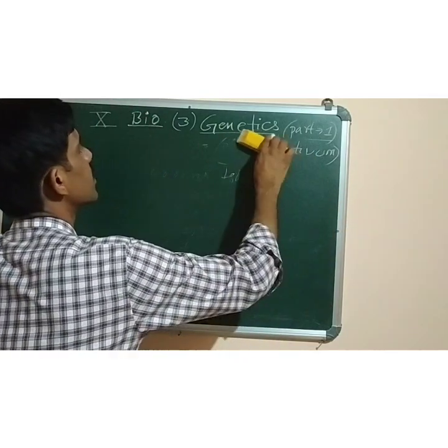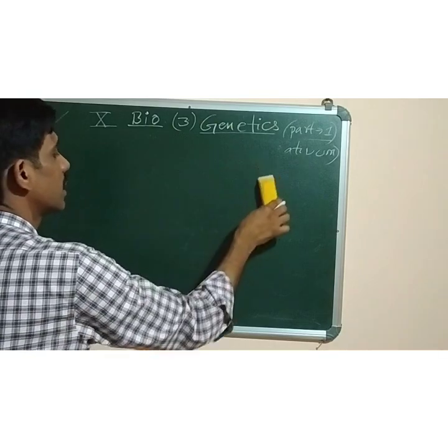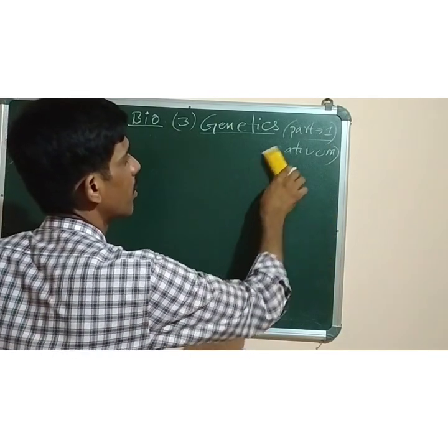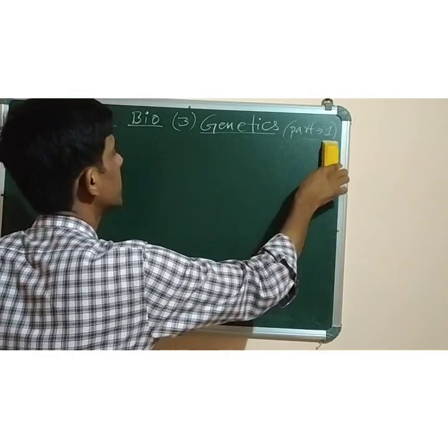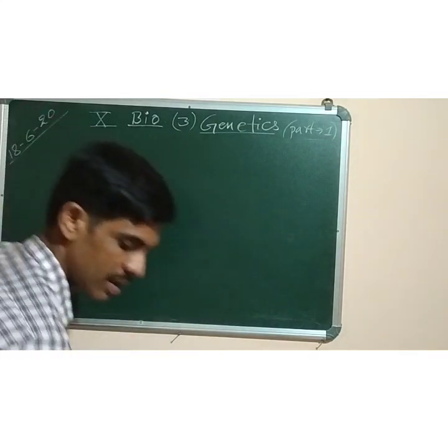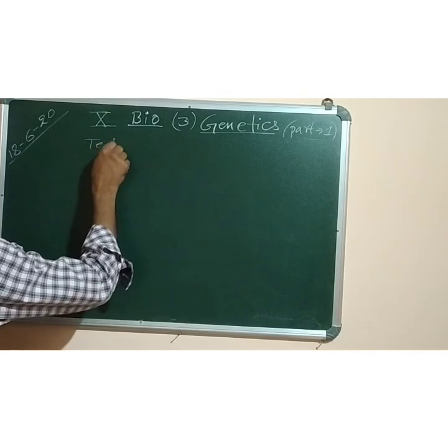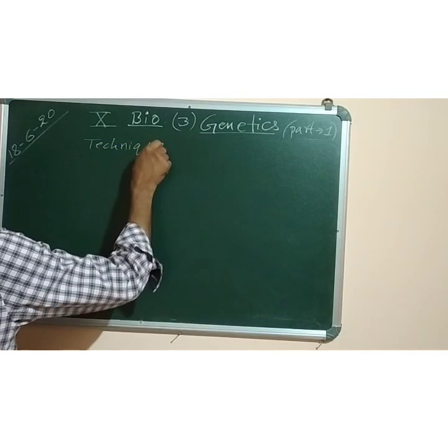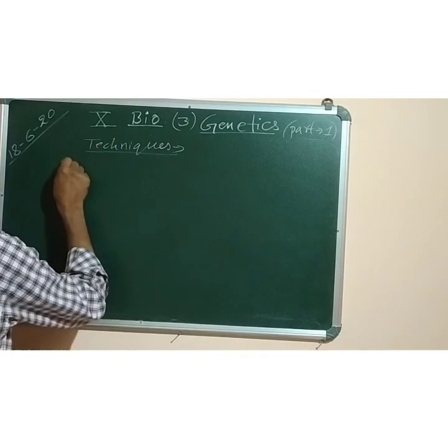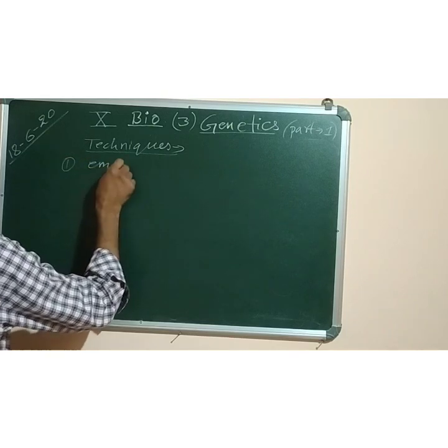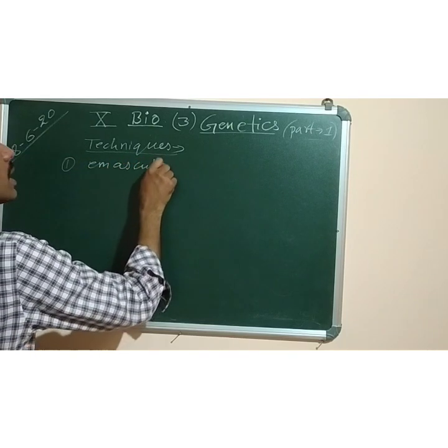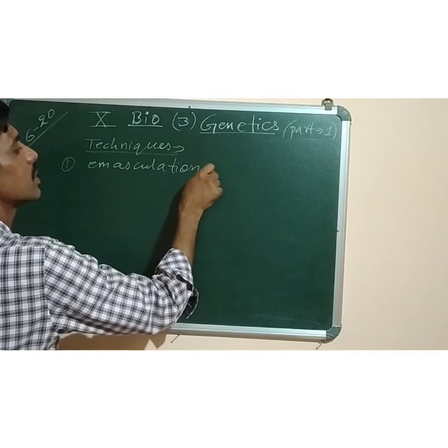Emasculation means removal of anther from the flower. What is anther? Anther is the male part of the flower. It is a part of the stamen. I am writing only the techniques used by Mendel for his experiments. Number one, emasculation. You should be aware of the term and the definition also.